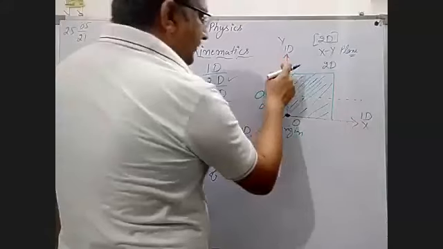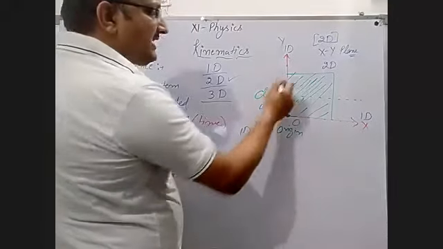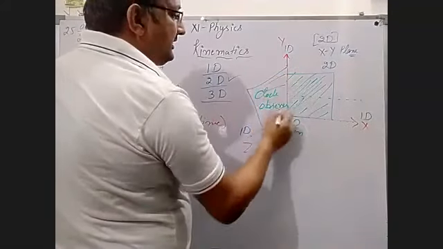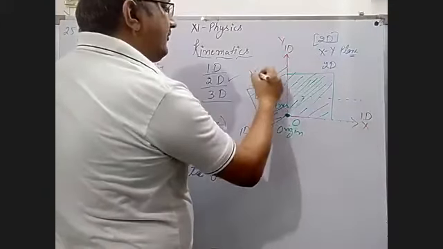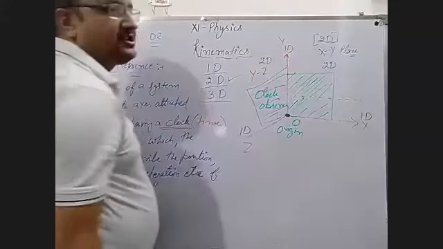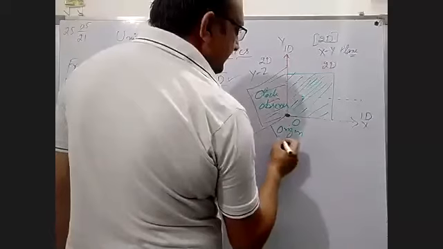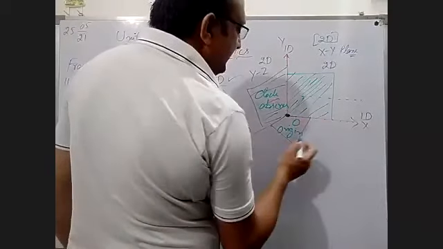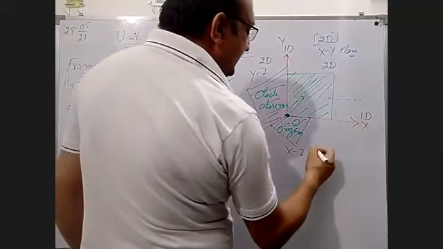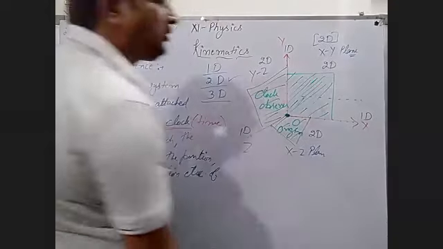But if an object is moving in between the y and z axes, this plane is called the YZ plane, and the dimension is again two dimensional. The third one is XZ. This is the XZ plane, and the motion of the object is again two dimensional.